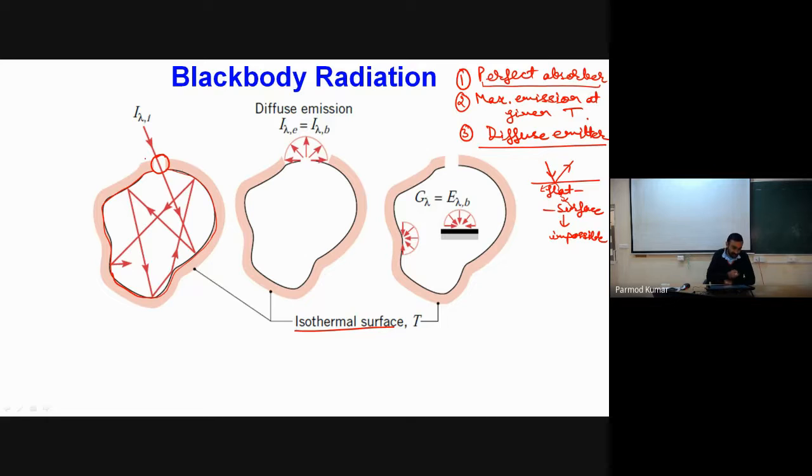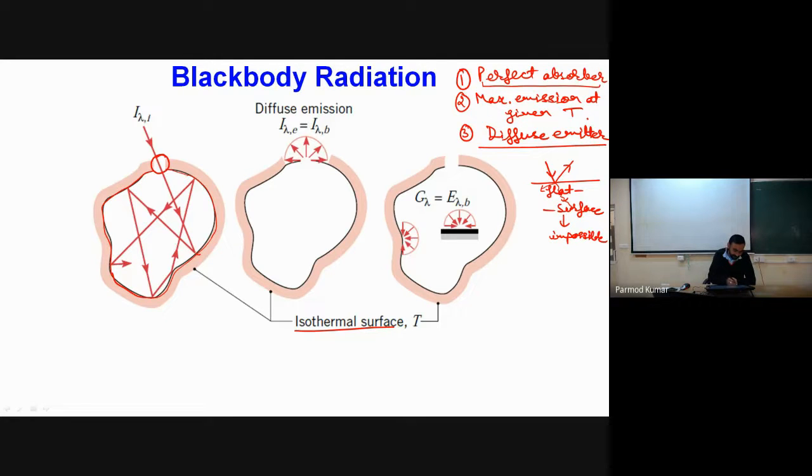If we make a ray of wavelength lambda incident on this cavity, what will happen? It will enter the cavity, part of it will be absorbed and part of it will be reflected. Because we have a closed enclosure, it will strike another portion of the cavity surface.